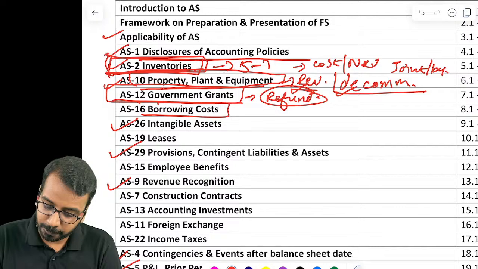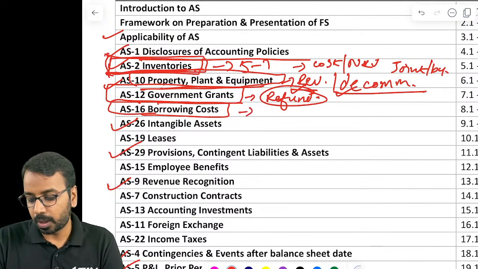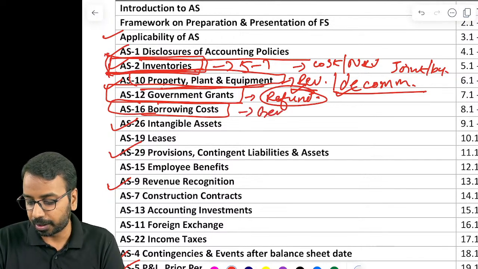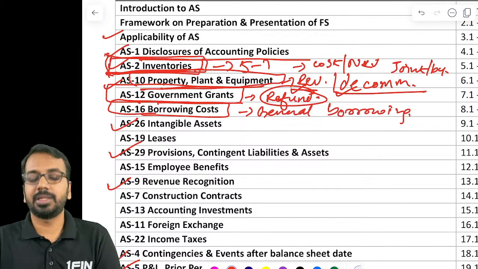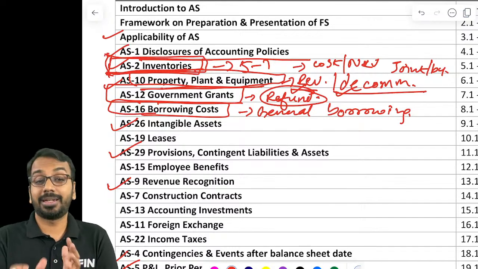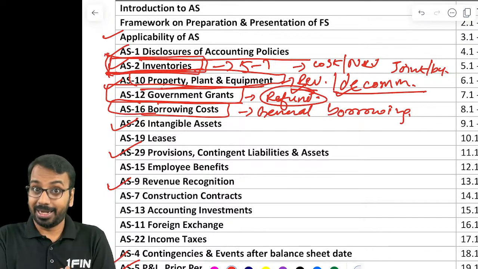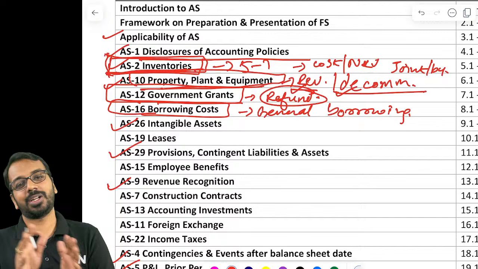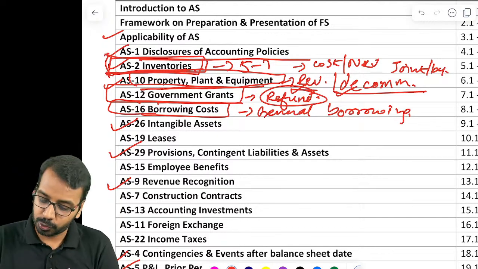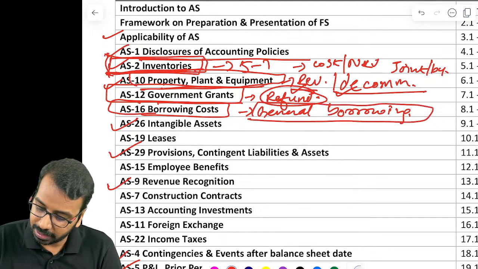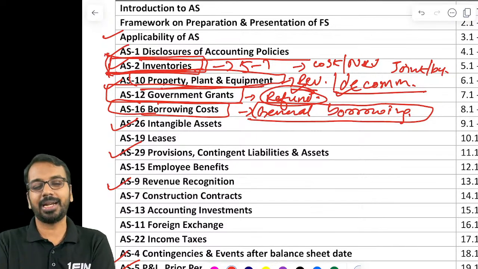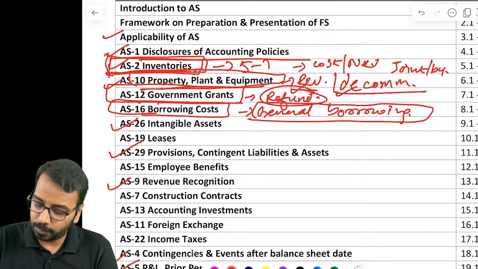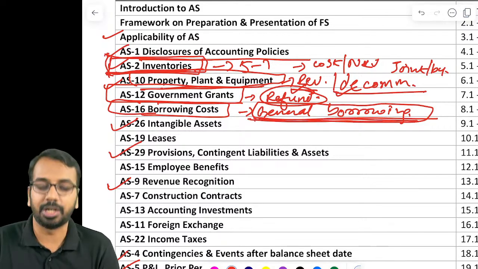Then borrowing cost. In case of borrowing cost, when there is a general borrowing, this is where students struggle a lot. Whenever there is a general borrowing, how do we calculate the weighted average cost, and how do we use that weighted average cost for calculation of capitalization? If you are thorough with general borrowing, specific borrowing is pretty straightforward. Just take the amount, multiply it with the rate and calculate the borrowing cost. So focus specifically on general borrowings.